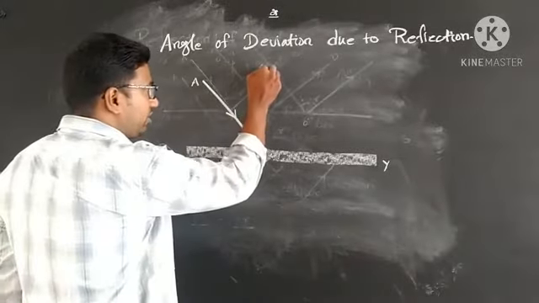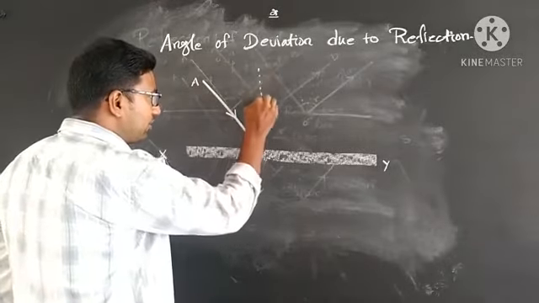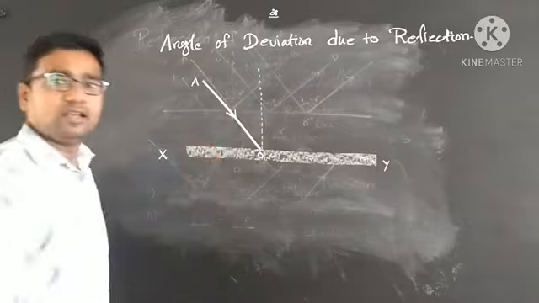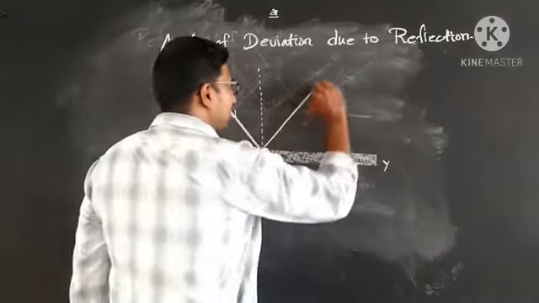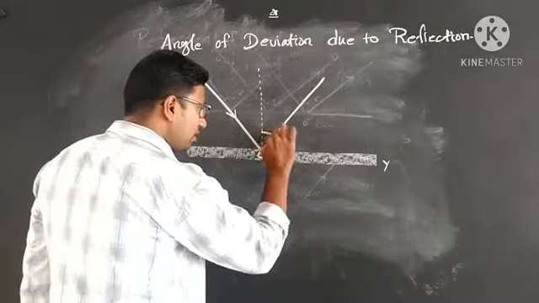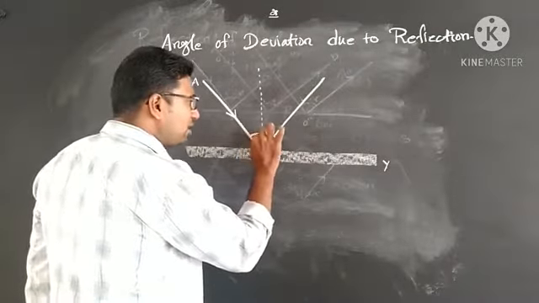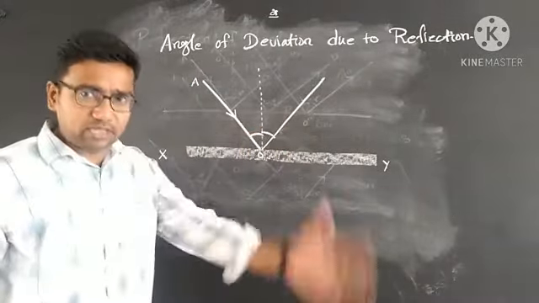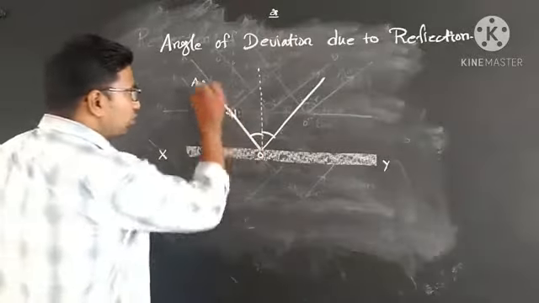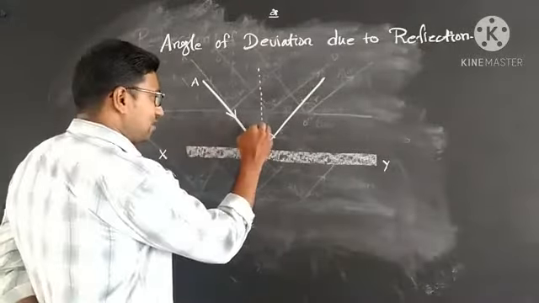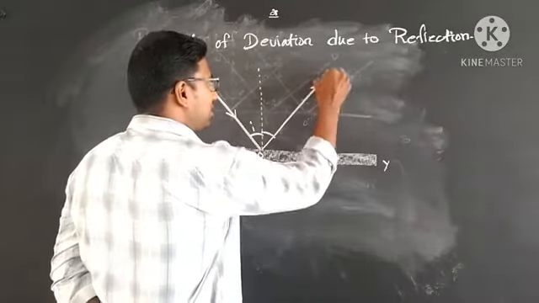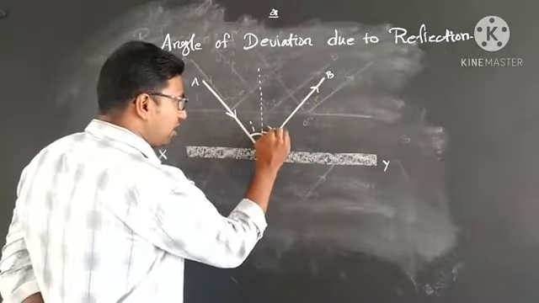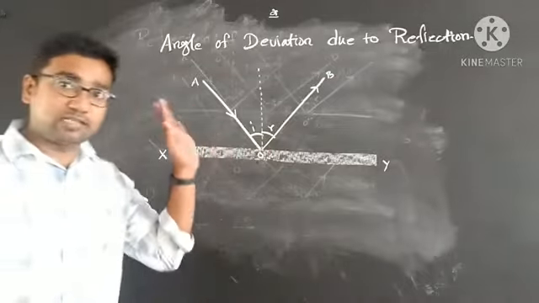Now I am going to draw the normal line to the reflecting surface. At the same angle, the ray will be reflected. Here only a partial amount of energy is reflected. AO is the incident ray, and it creates an angle I. OB is the reflected ray, and it creates an angle R. So it satisfies the laws of reflection.